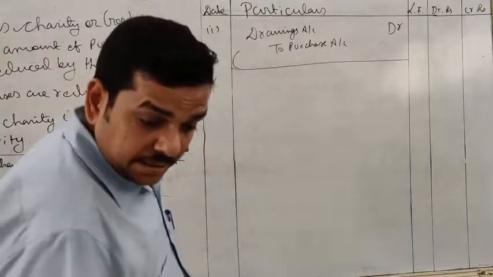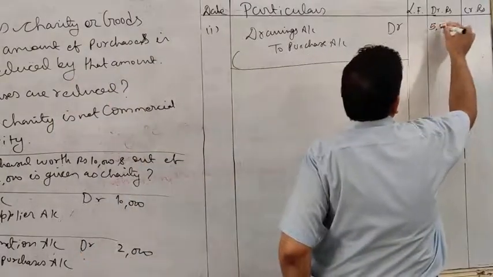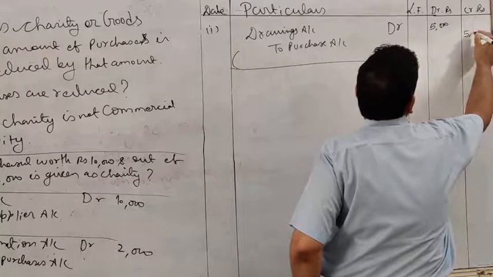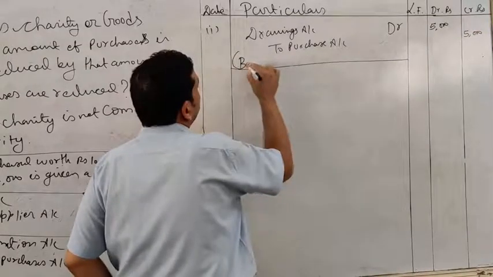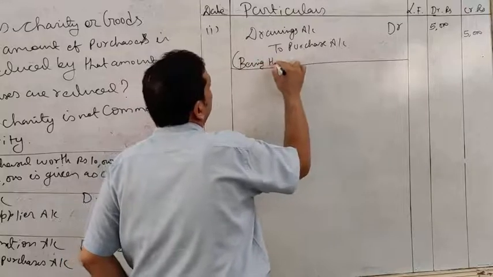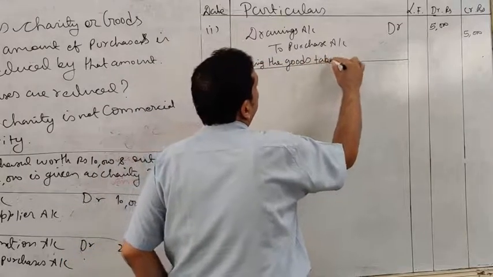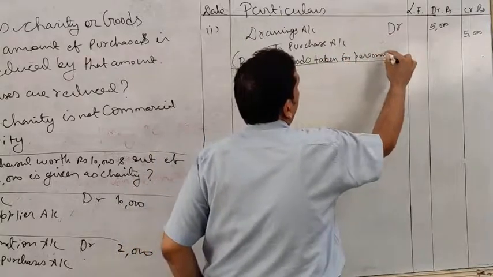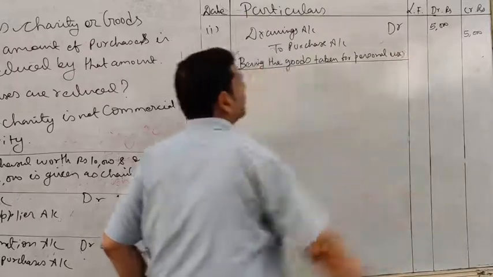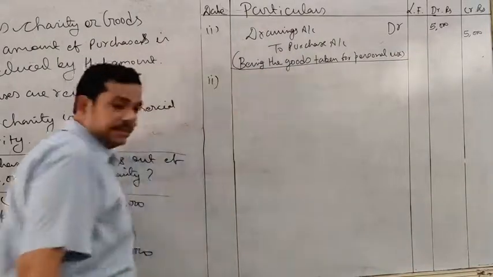Clear? The amount is 5,000. Write down the narration, being the goods taken for personal use. Clear? Now we will proceed to the second transaction.